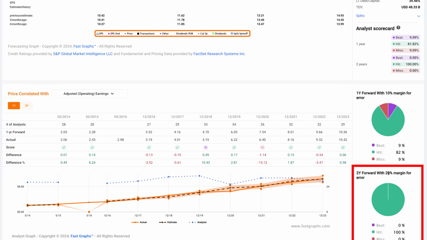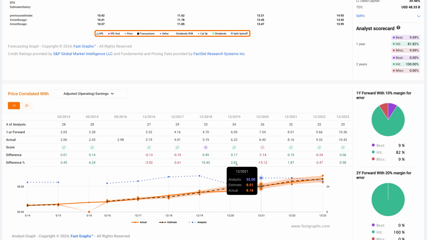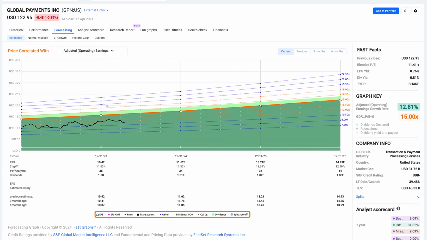But their 2-year forward estimate, with a higher margin of safety, since the further the estimate is out, the more likely it is to be inaccurate, had a 100% hit within that margin of error. Okay, they didn't have some misses, but they were within that margin of error. Again, as I said earlier in the video, you cannot be too precise with these things.